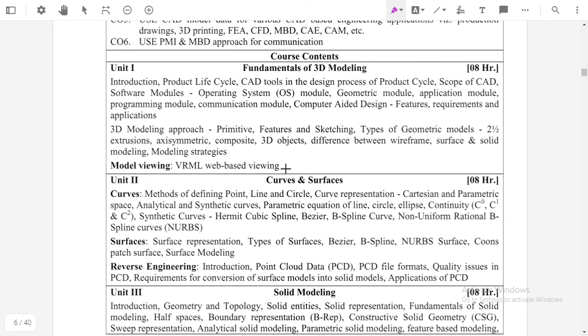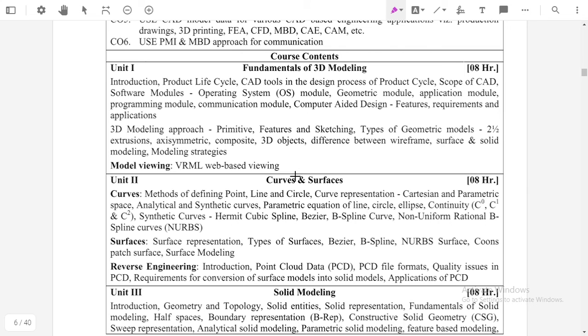Okay, the second unit is curves and surfaces. As we discussed, a curve means a line which is passing through different data points. A surface means a plane which is passing through different points.